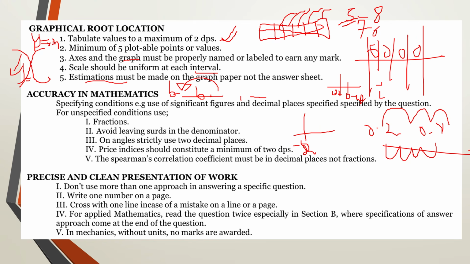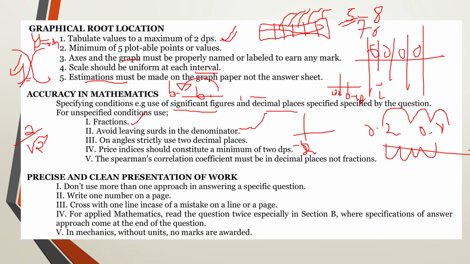Now let's look at accuracy in mathematics. Specific conditions, especially significant figures and decimal places, must be properly practiced by students in these remaining periods. For high accuracy, students are advised to use fractions. We especially advise this in pure mathematics. Avoid leaving surds in the denominator.